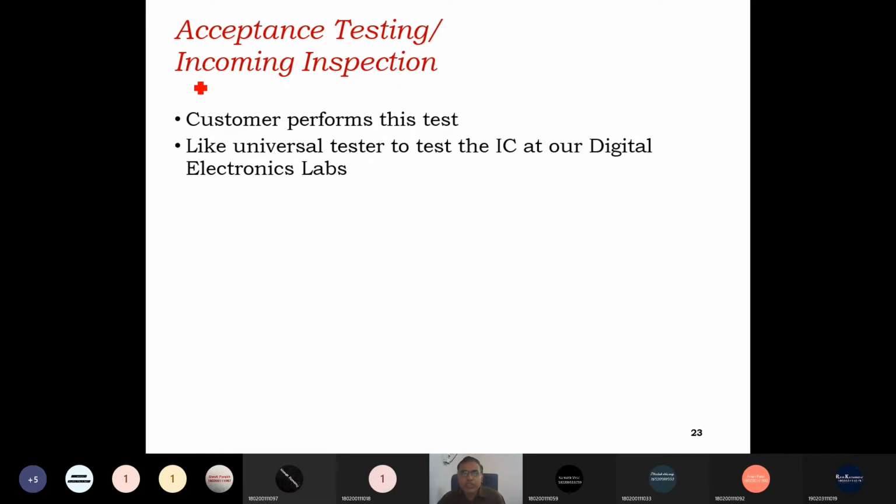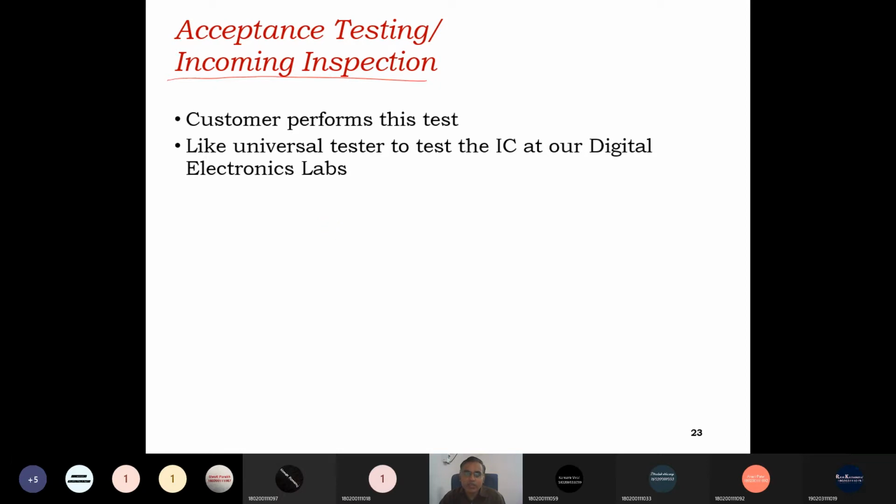Acceptance testing and incoming inspection. So the customer performs this test, like using a universal tester to test the IC in our digital electronics lab. Right? As we are testing the IC as a user, it is like an acceptance test.